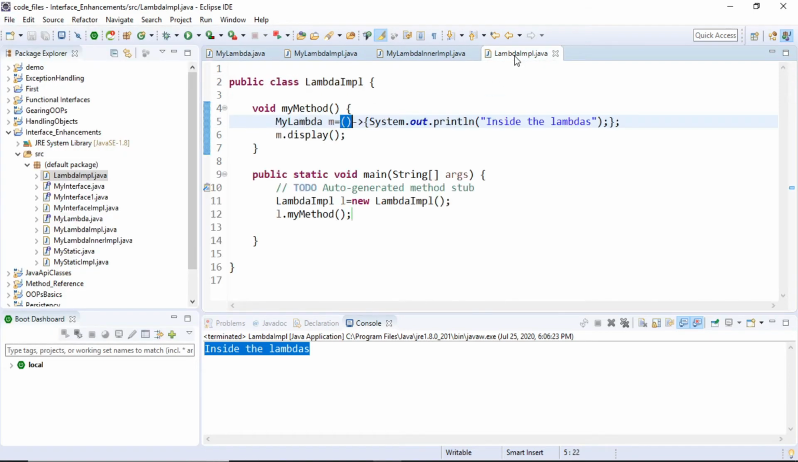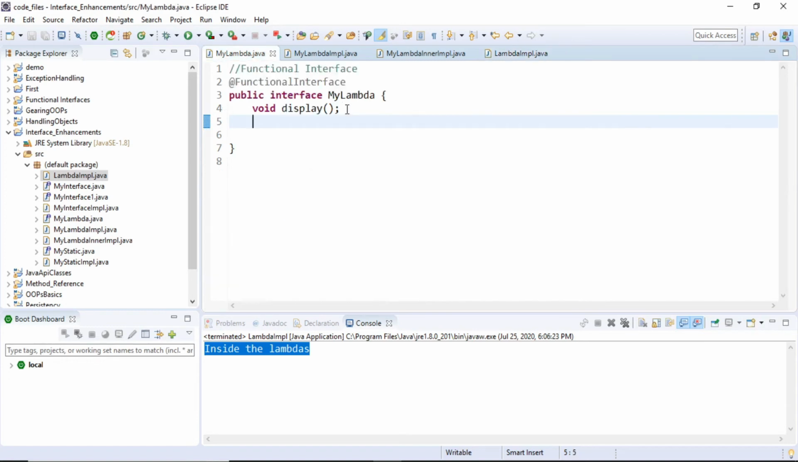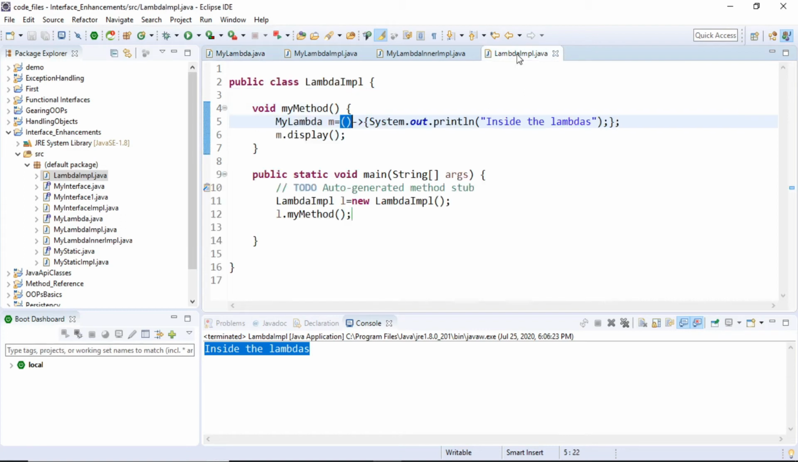Now as I told you, this particular arrow, or rather this particular bracket, represents the signature of a method, right? And the body of this particular method is written or pointed to by this arrow operator.